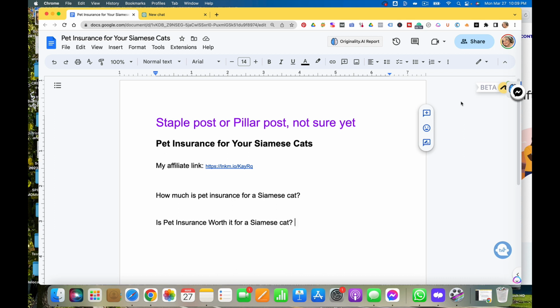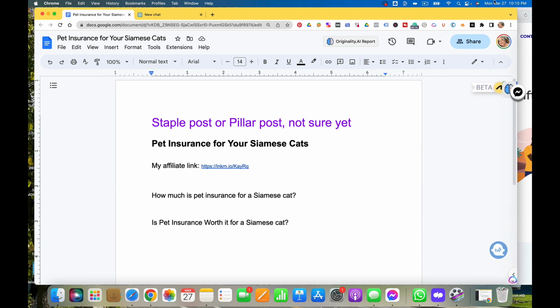So just to let you know, ChatGPT is not going to take over a writer's job, because the writer's job is just going to evolve into a different way of writing, of being able to be more creative, to write better content, and also to make sure everything is factual. Because AIs are not perfect, they are language learning models, and they get their information from what gets put into them. It doesn't mean that everything that gets put into them is correct. A lot of the things that get put into them are opinionated. So needless to say, you always want to check everything.